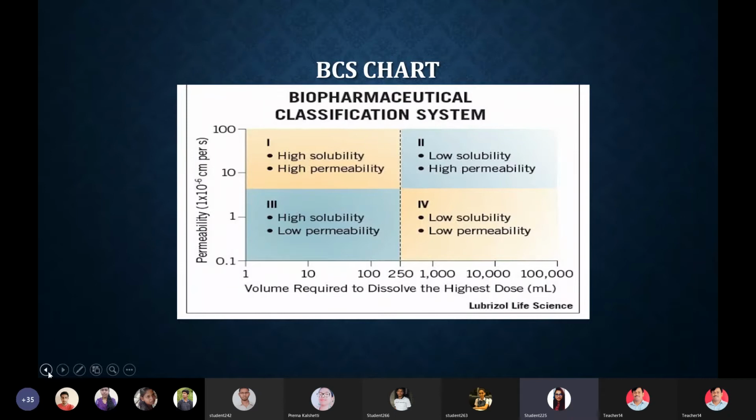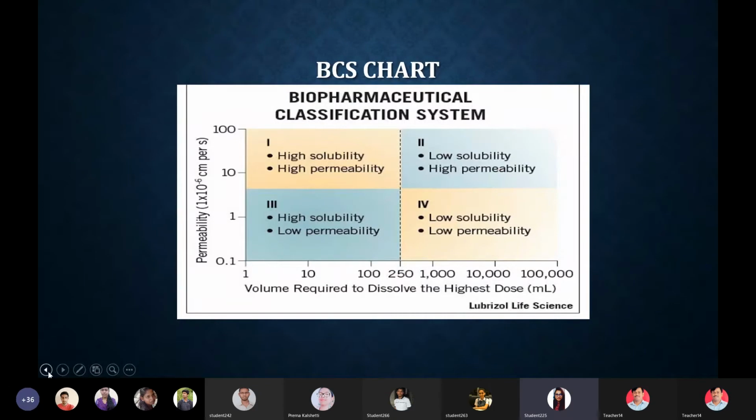This chart is very important from the perspective of MCQs, because here four classes are there, which come under the Biopharmaceutical Classification System. So the first class is about high solubility and high permeability. If you see the plotted graph, on the y-axis there is the permeability and on the x-axis there is the volume required to dissolve the highest dosage. Okay, that means the concentration of solvent. In short, in the first class, they have elaborated high solubility and high permeability.